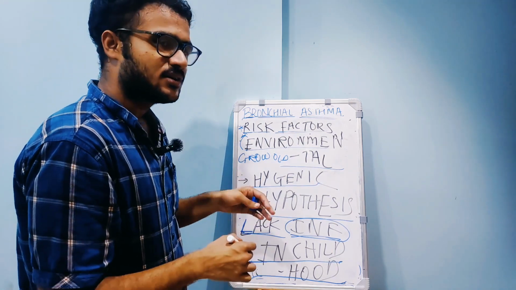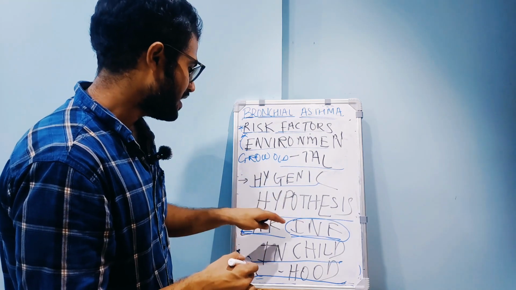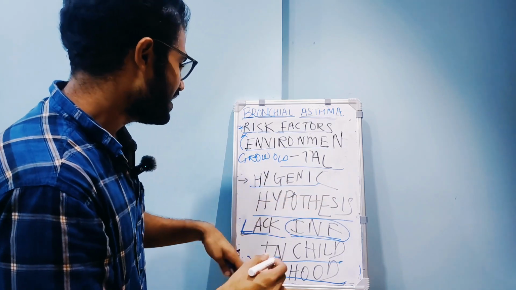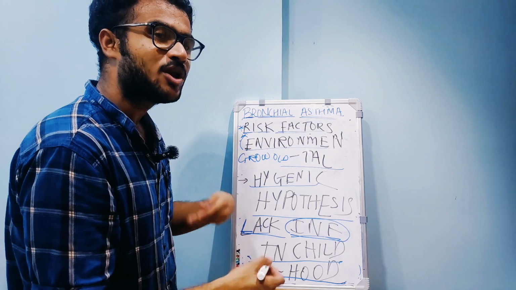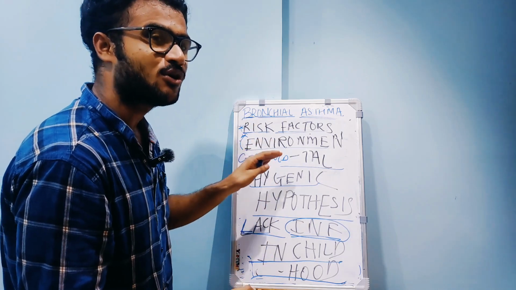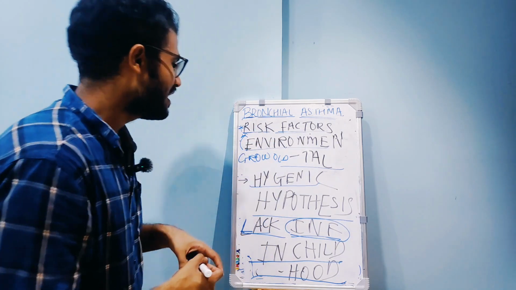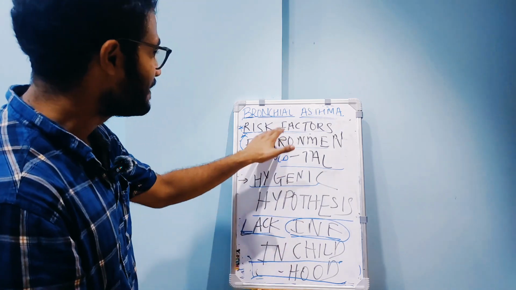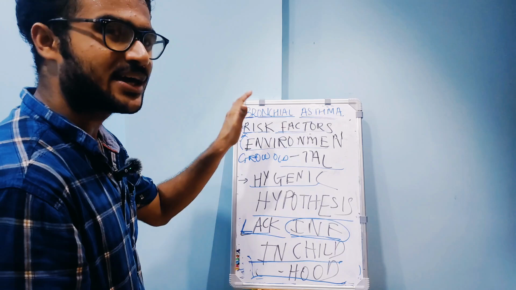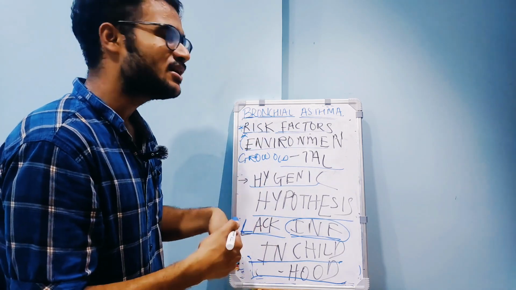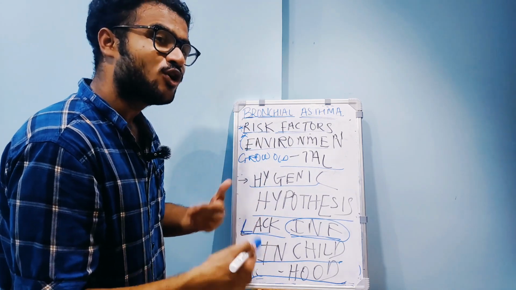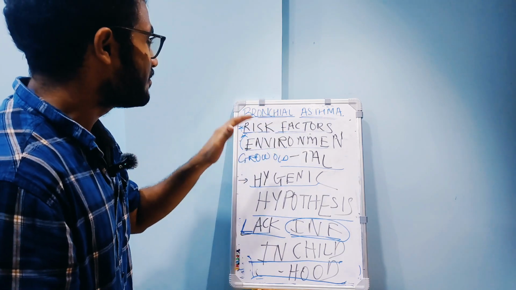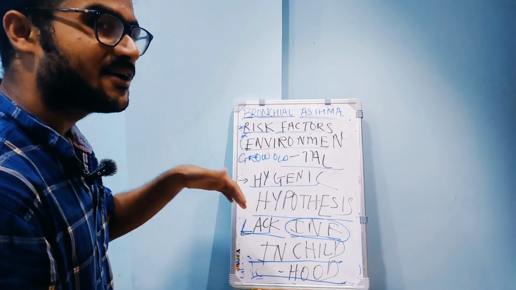See, ये क्यों होता है? Because if they are not exposed to any kind of antigen, any kind of allergen, then they would not develop immunity against this condition. And once they grow older, they can precipitate this condition, that is bronchial asthma, because the immune system is not strong enough to fight this condition, because they are never exposed to this